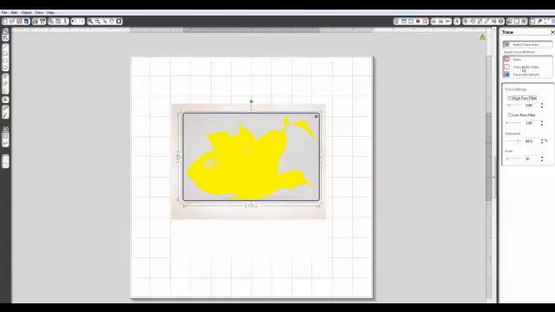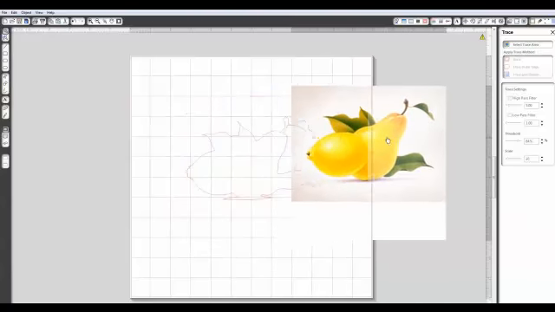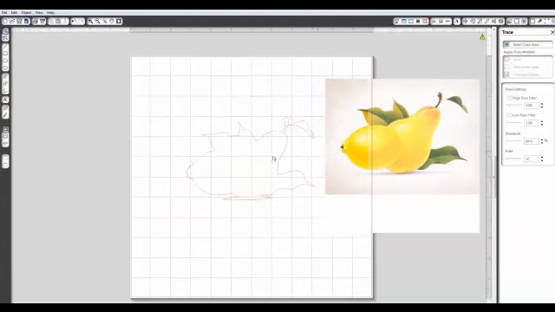I'm going to trace the outer edge because there's nothing internal, there's no cutouts, there's no holes, and then I'm going to go ahead and edit this. So the first thing I'm going to do is move the image out of the way and take a look at this.